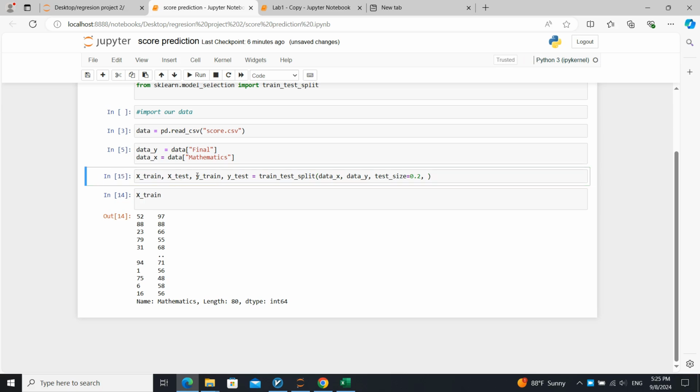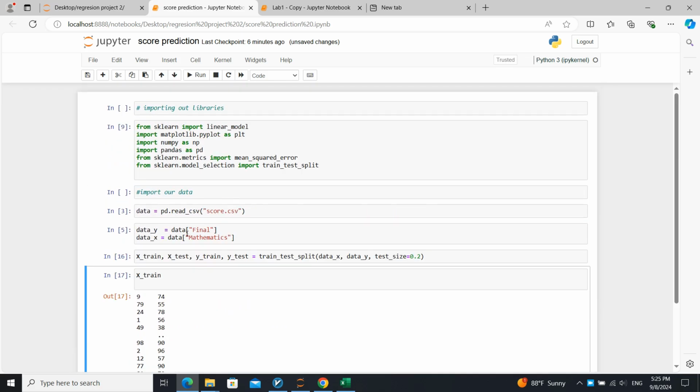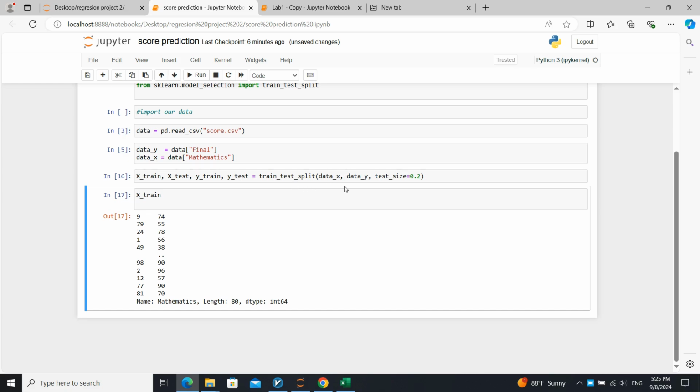Why do we want it random or not? I want to tell you that you can just do it. In this code, it doesn't matter for us, so we put it random to be better. Okay, let's see x train. We have x train, y train, y test.